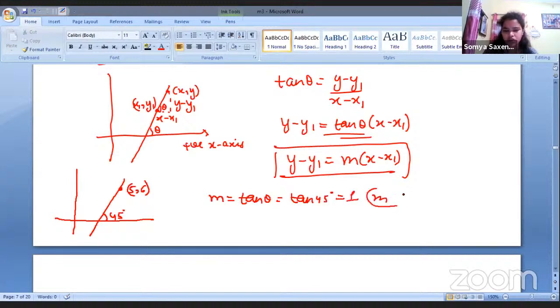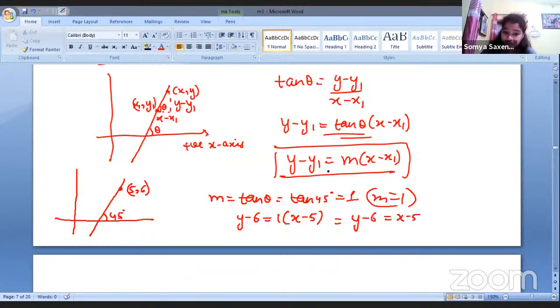So m comes out to be 1. Keeping this in the equation along with the coordinates, what will be the point slope form of this line? It will be y minus y1 is equal to 1 times x minus 5. So it will be y minus 6 is equal to x minus 5.